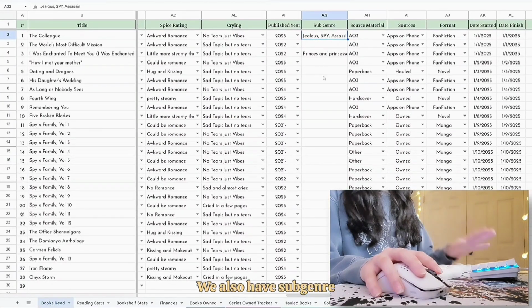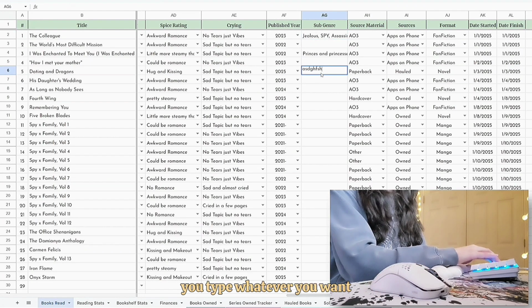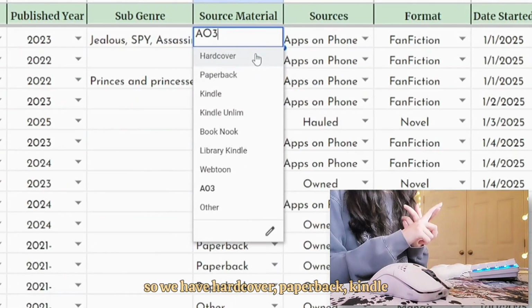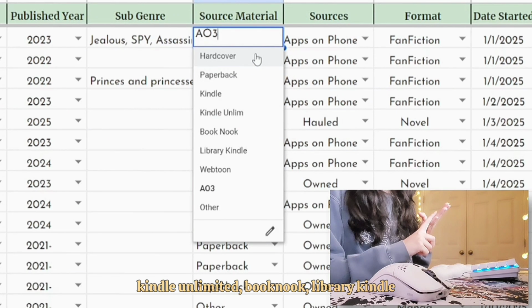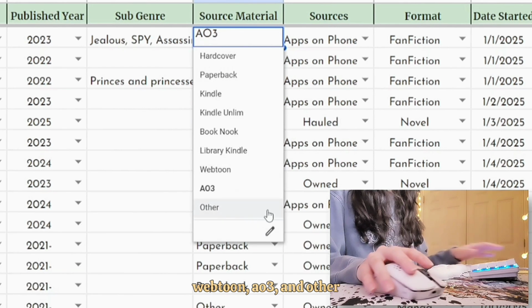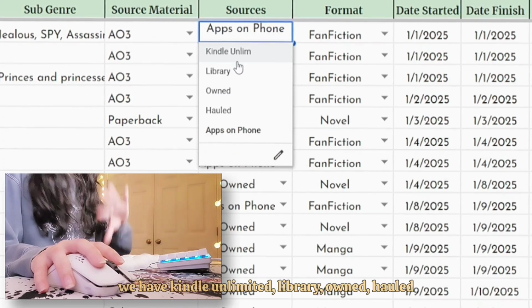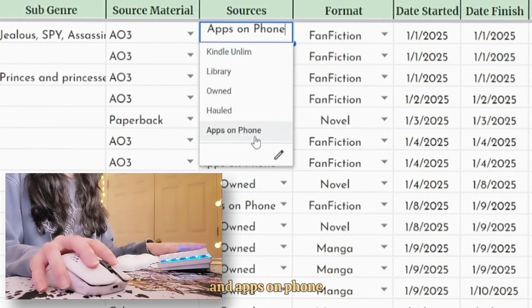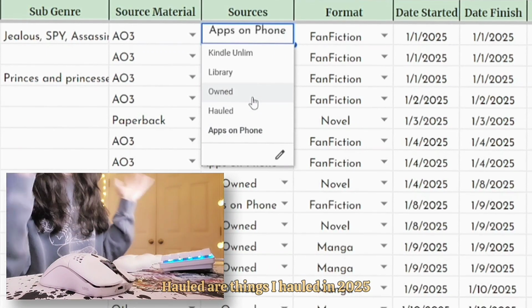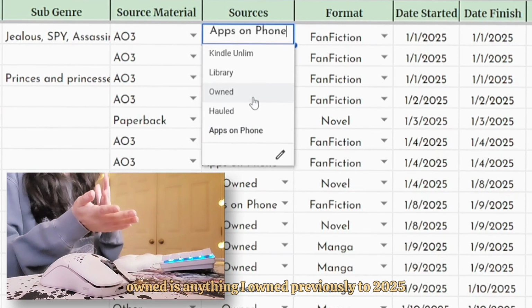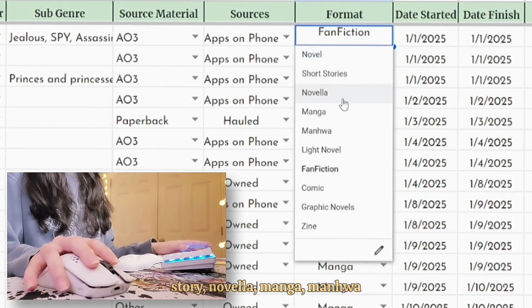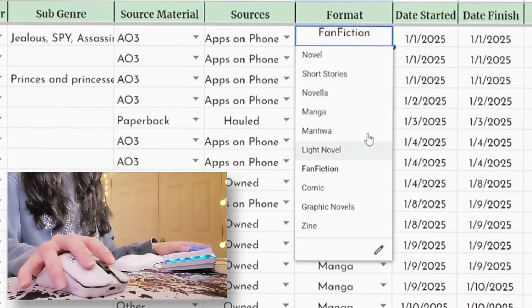We also have subgenre. This doesn't have a specific drop down, you type whatever you want, and that's that. We also have source material, so we have hardcover, paperback, Kindle, Kindle Unlimited, Book Nook, Library Kindle, Webtoon, AO3, and other. We also have sources: Kindle Unlimited, Library, Owned, Hold, and Apps on Phone. The difference between owned and hold is that hold are things I hold in 25, and owned is anything I owned previously to 25. We also have the format, so novel, short story, novella, manga, manhwa, all of that stuff right there.